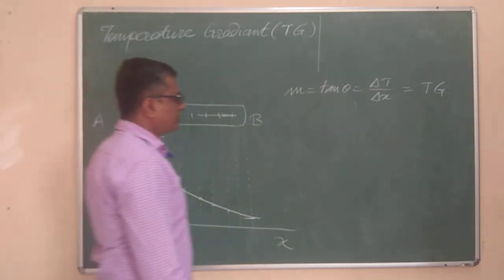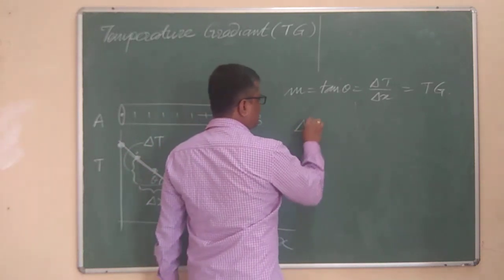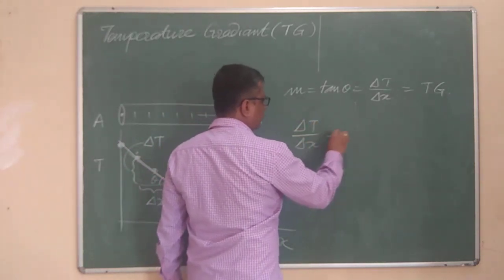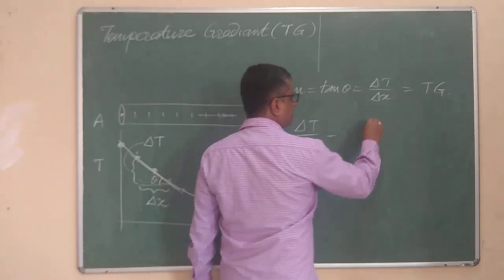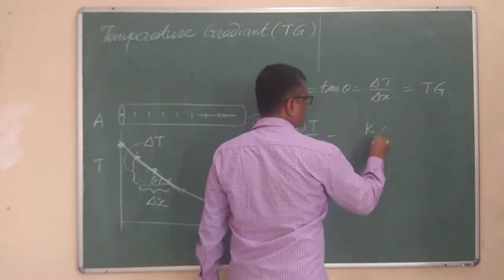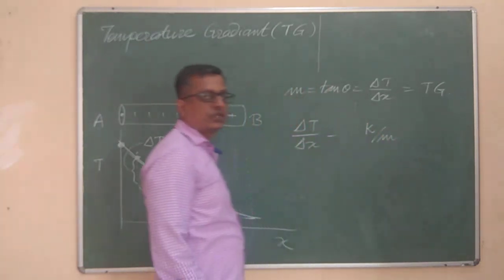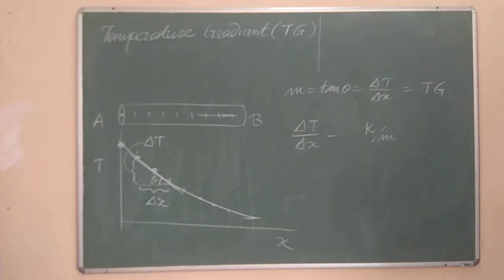About the SI unit, this delta t by delta x will have the SI unit. The temperature will be in terms of Kelvin and x will be in terms of meter. So Kelvin per meter will be the SI unit for the temperature gradient.